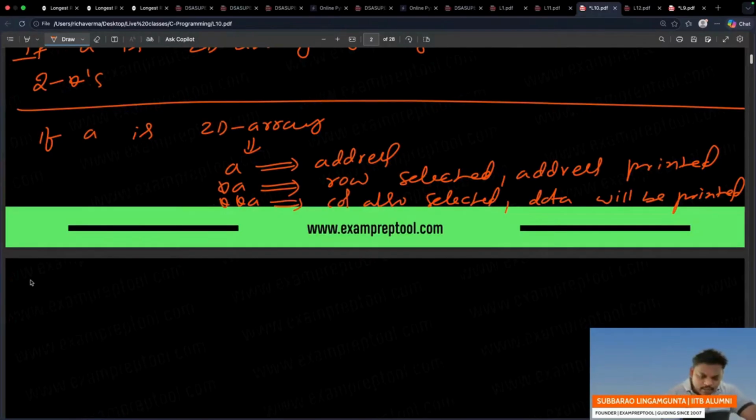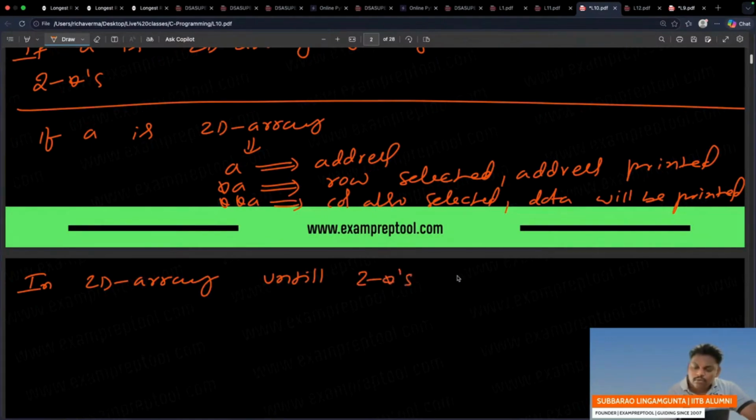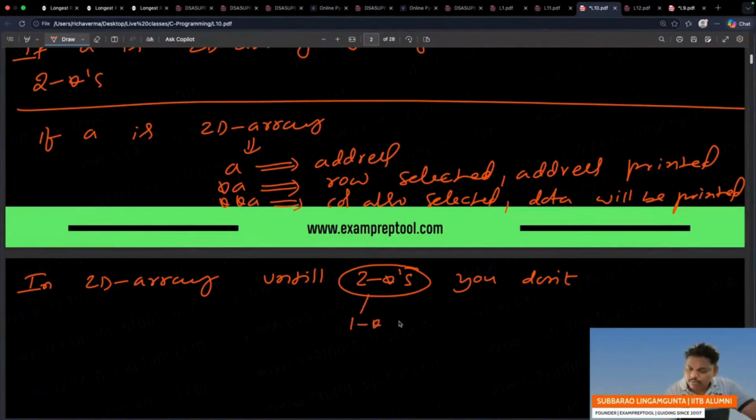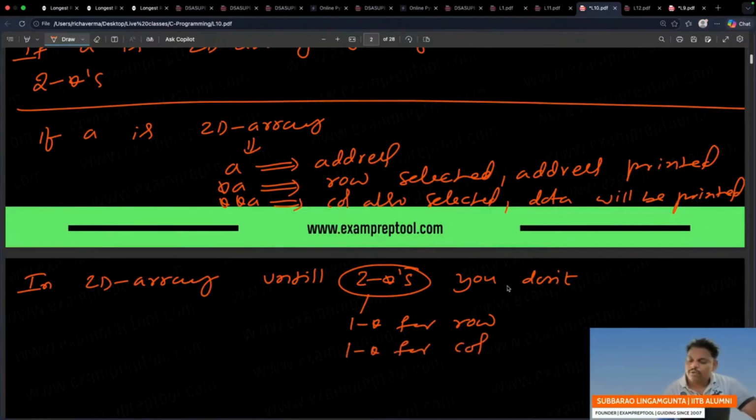Star A, remember 2D array, until 2 stars you don't get data. In 2D array, until 2 stars, you don't get data. Because 2 selections are involved until 2 stars. 2 selections. Why 2 stars? 1 star for row. 1 more star for column. You don't get data. If anyone doesn't know, please take care.